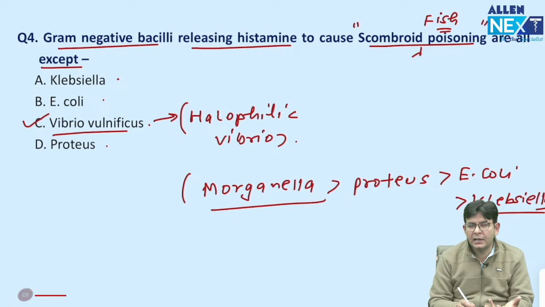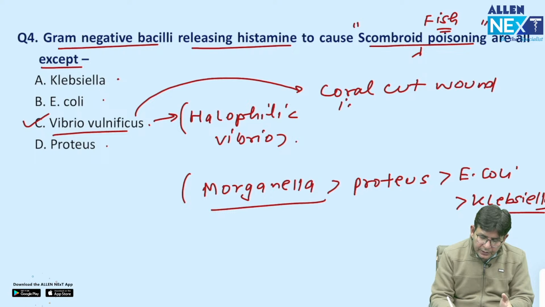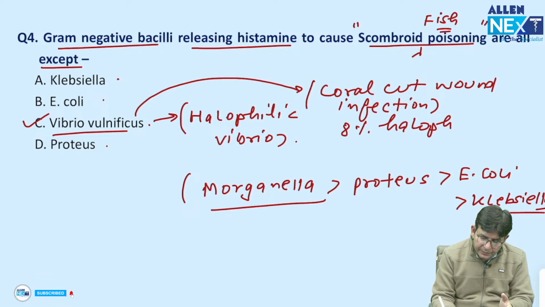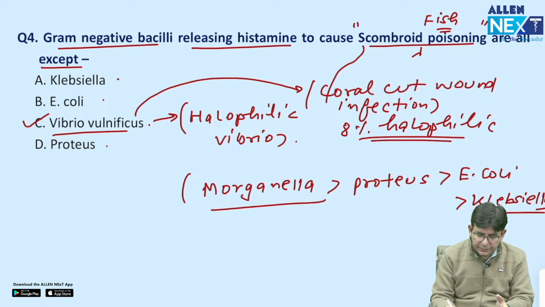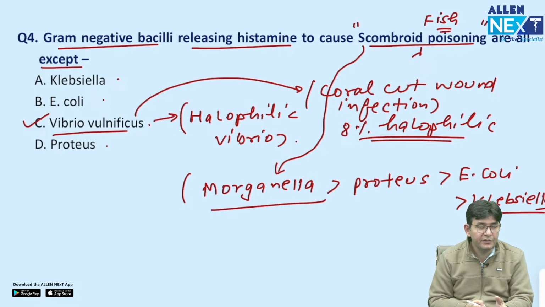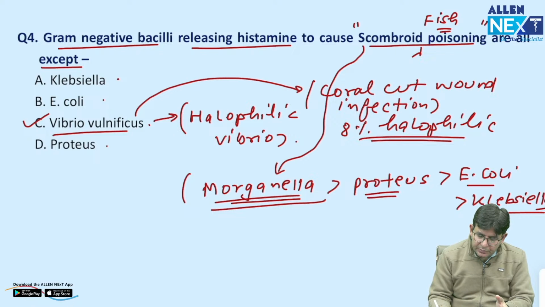Vibrio vulnificus does another thing. It associates with coral cut wound infections, and it is found to be halophilic. Otherwise, if somebody asks you regarding scombroid fish poisoning, which name should come to your mind? Morganella. Morganella more than Proteus, more than E. coli, and even other Enterobacteriaceae members like Klebsiella can be there in this one.